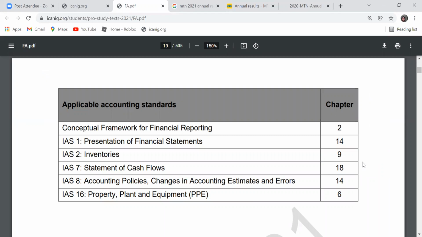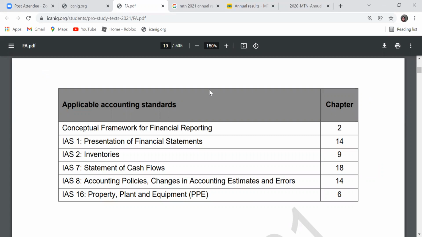IAS 1. IAS means International Accounting Standard. We will be looking at IAS 1, which has to do with presentation of financial statements. We'll also be looking at IAS 2, which deals with inventory. IAS 7, which is the statement of cash flows. IAS 8, which is accounting policies, changes in accounting estimates, and errors. And the last one is IAS 16, which has to do with property, plant, and equipment. So these are the applicable standards.